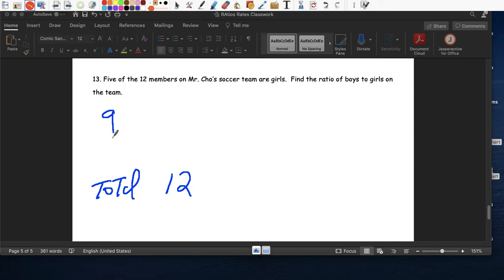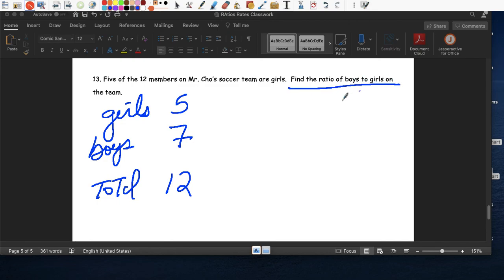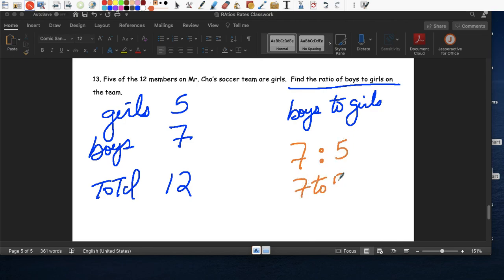5 are girls. So what does that mean? How many boys are there? ¿Cuántos son niños? Bueno, si 5 son niñas, if 5 are girls, 7 have to be boys. Okay? So now we can answer the question. What's the ratio of boys to girls? And we can write it. There are 7 boys to 5 girls, or if you want to write it, 7 over 5. Pero primero, teníamos que encontrar cuántos niños había en la clase primeramente.